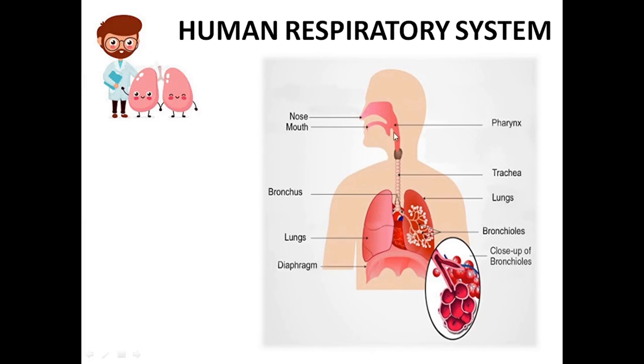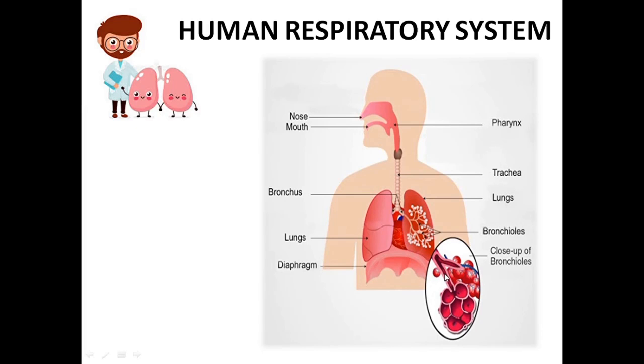So nose, nostril, nasal cavity, then comes the trachea. The trachea is just the windpipe. This trachea divides into two, called the bronchus or the bronchi. These bronchi further divide into thin tube-like structures.